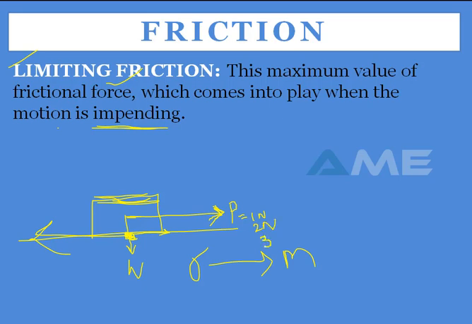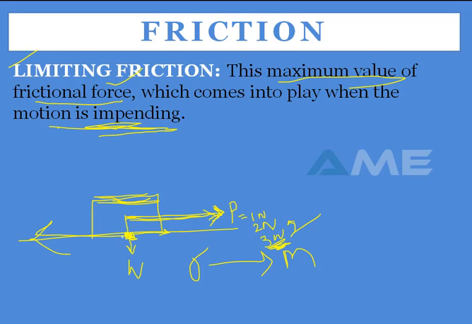But at 3 newtons, when it reaches that 3 newtons, the body tends to move, or motion is impending. So at that 3 newtons it is moving on a horizontal surface, and that 3 newtons is your limiting friction. After the motion takes place, the friction again comes to a lesser value when compared to your limiting friction. That means limiting friction is a maximum friction.